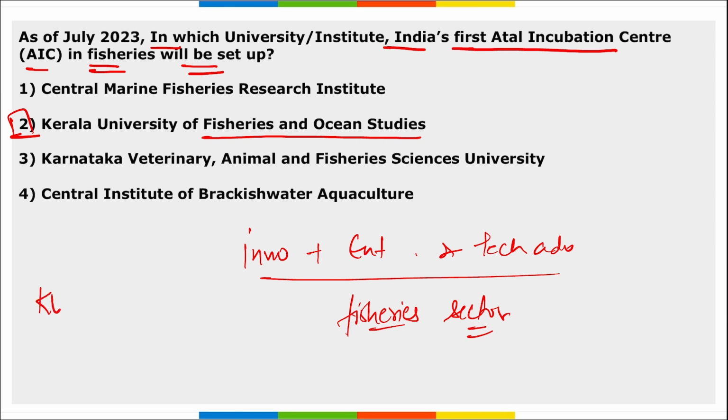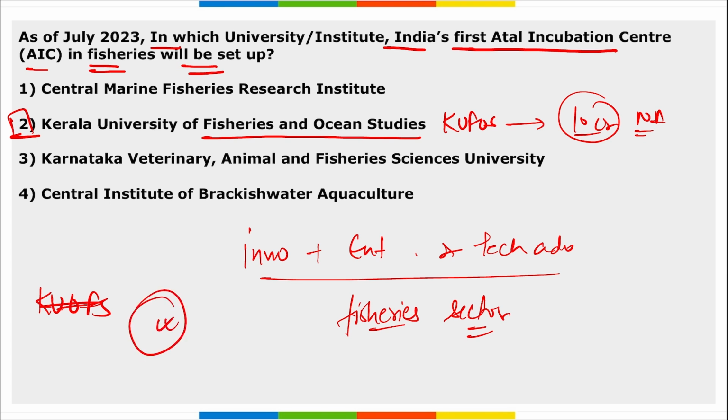Here, this Kerala University of Fisheries and Ocean, that is KUFOS, correct? This university recently got a grant of 10 crore rupees from Niti Aayog for the implementation of this first Atal Incubation Center in Fisheries. Correct? Important, take a note of it. Right? And this project will be carried out under the guidance of Radhika Rajshri, who is a professor and head of the Department of Fish Processing Technology of this Kerala University of Fisheries and Ocean Studies.